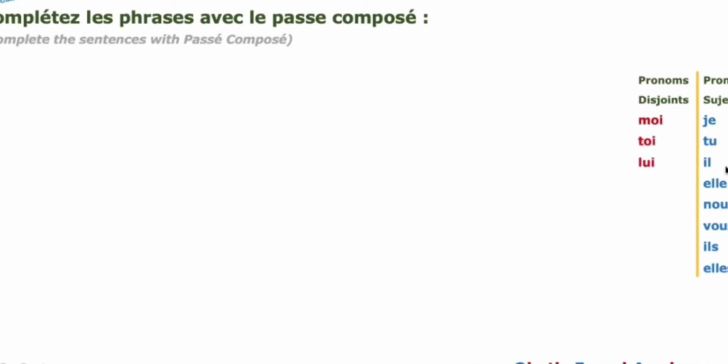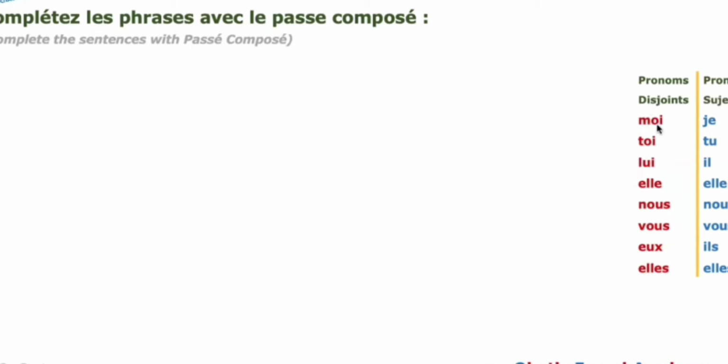Il, lui. When it is elle, it's again elle. Nous, nous only. Vous, it's again vous. Ils, here you have to use eux. Elles, it's again elles. So this you have to remember.